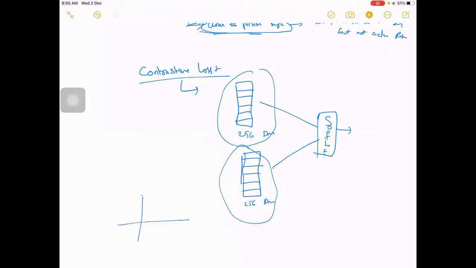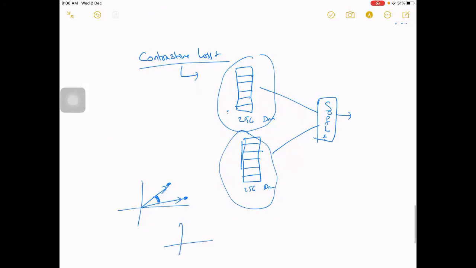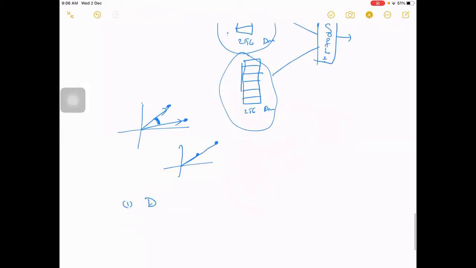If you represent it in a vector space, this is a point, a vector here, and this is one more vector. How similar these two are, this angle can tell you. Maybe one is like this and the other is like this, then both are similar. So in one way those are similar. There are two types of measures which we can use: a distance measure, and second, an angle measure for similarity.